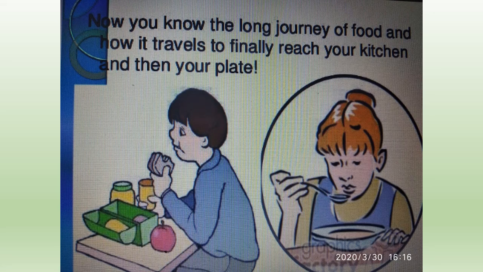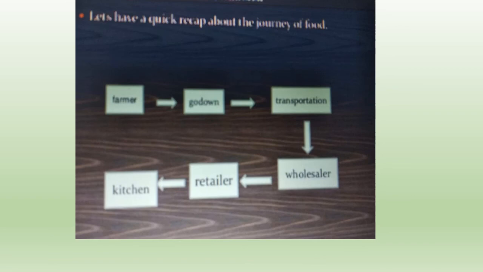Now you know the long journey of food, how it travels and finally reaches your kitchen and then your plate, because after it reaches your kitchen, mama is cooking it for you and then it reaches you on your plate where you can eat it. Now let's have a quick recap. After the farmer grows the crops, he keeps them in the warehouse, then transports them to the wholesaler, then to the retailer, from the retailer we buy them, and then to the kitchen.